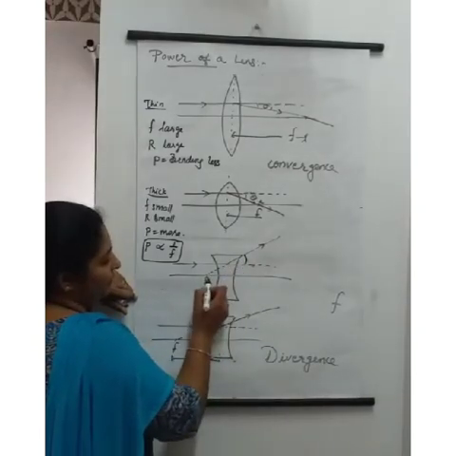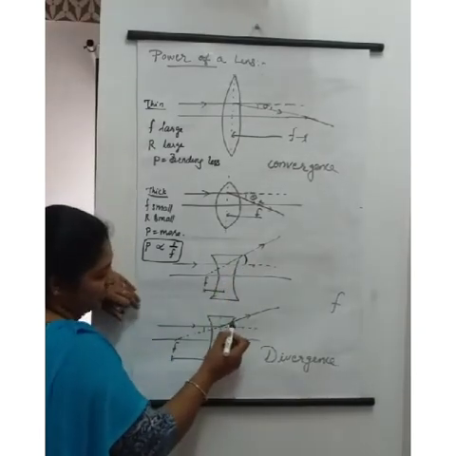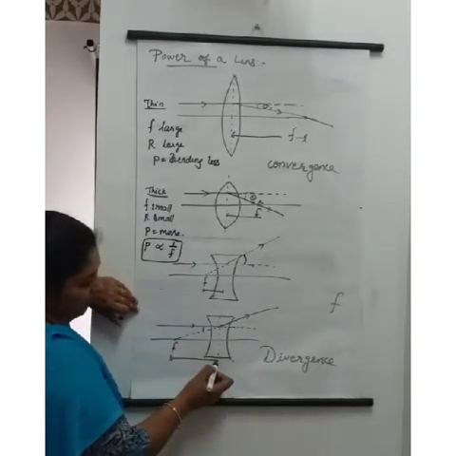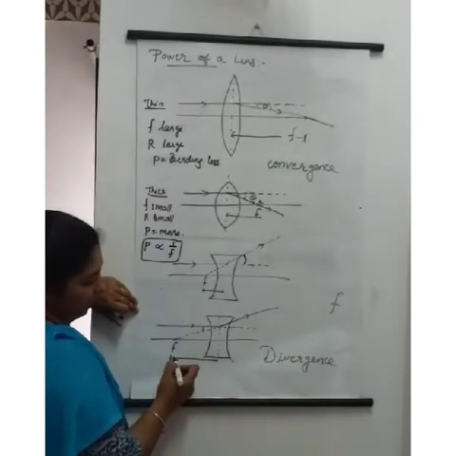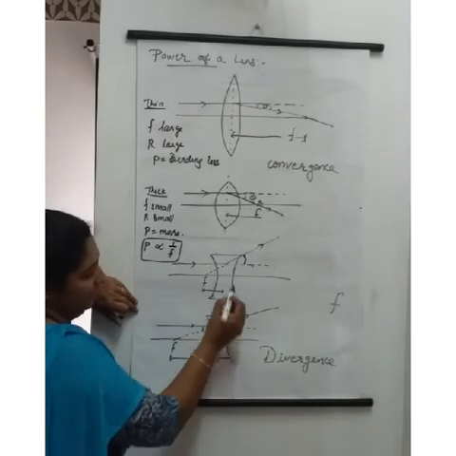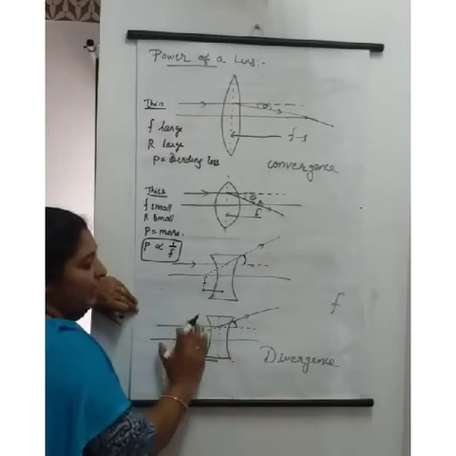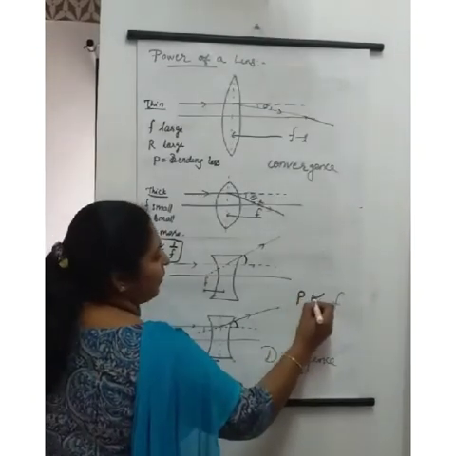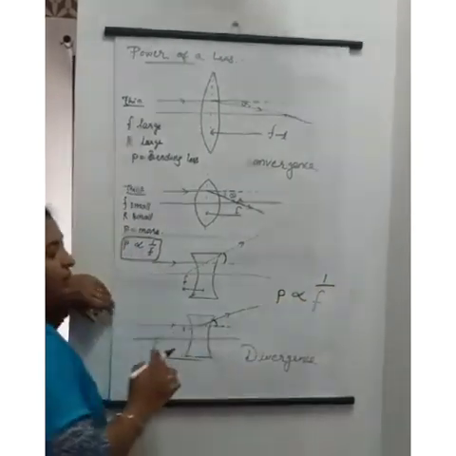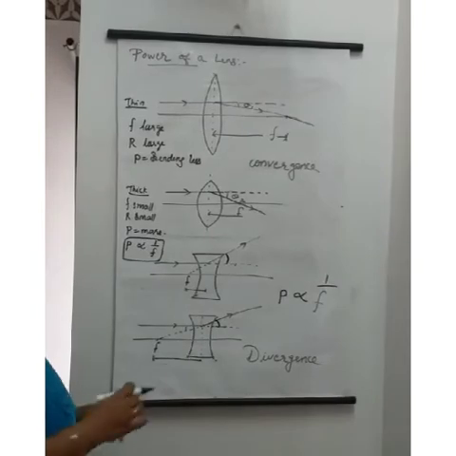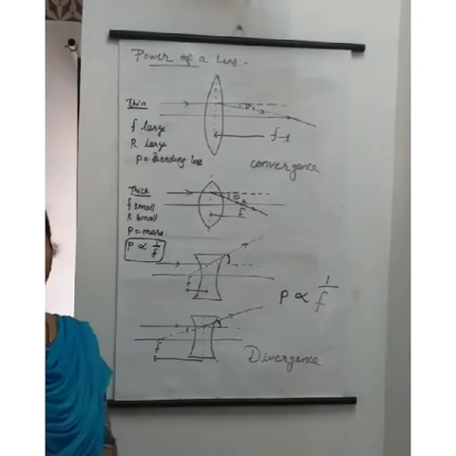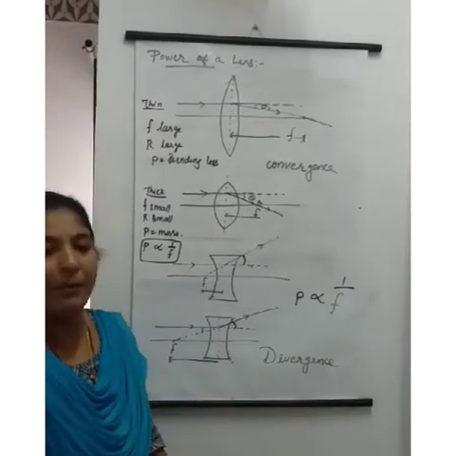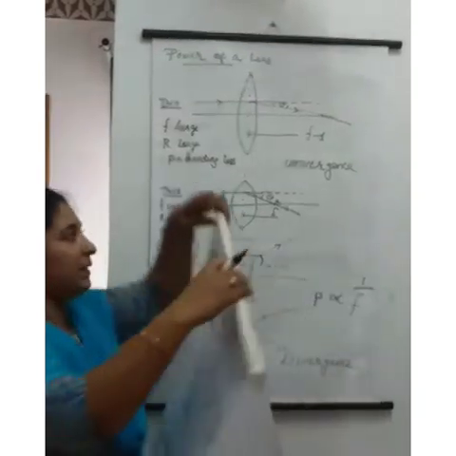Bending more, see the focal length. Here it is bending less, focal length more. See, this length is the focal length. Here, less bending, this angle is less, this angle is more. Again, in the case of concave also we can make the same relation. What is the relation? P is proportional to 1 by f, or P is inversely proportional to focal length. So from this we can define the power of a lens.